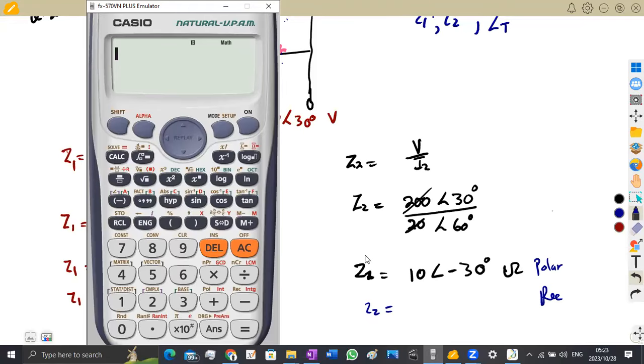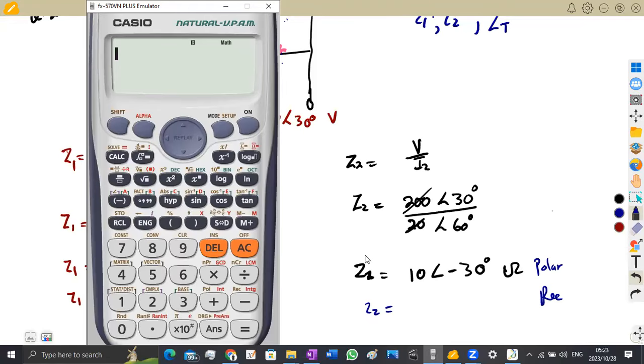The y is carrying a negative, so that means we've got negative j5 like this. Which means we are talking about an RC circuit, a resistor and a capacitor, whereby this is our XC. So that is going to be our Z2 in rectangular form, just like that. But if you leave your answer at this, you've actually calculated your impedance.